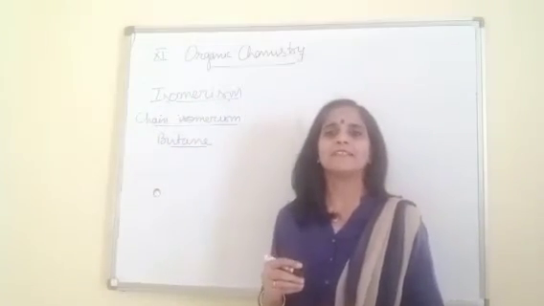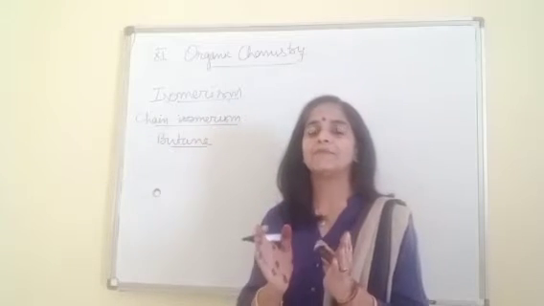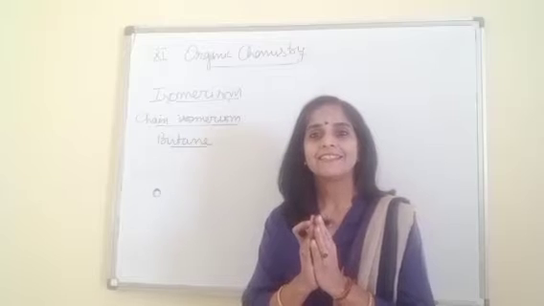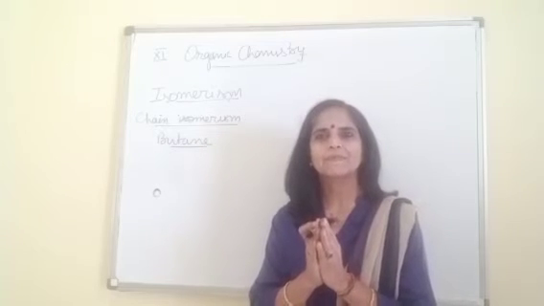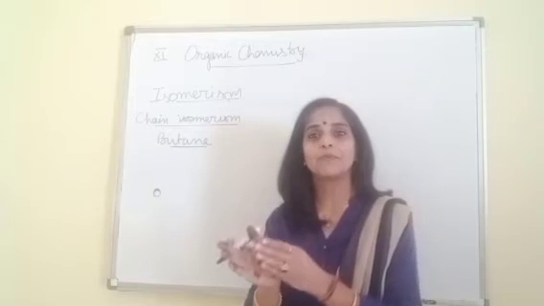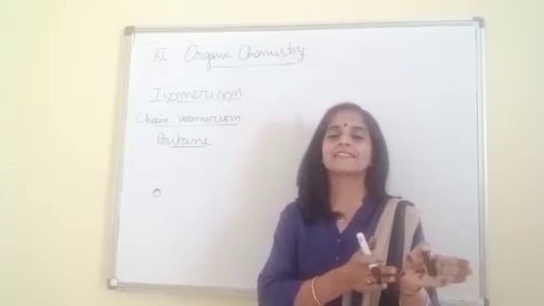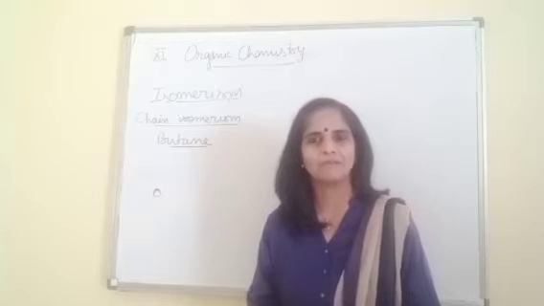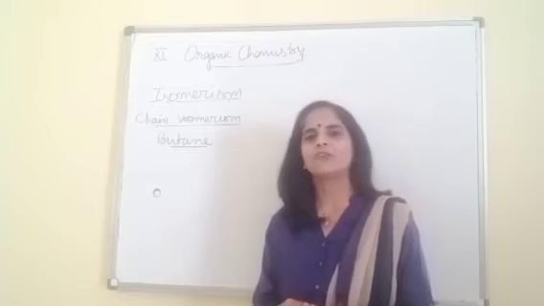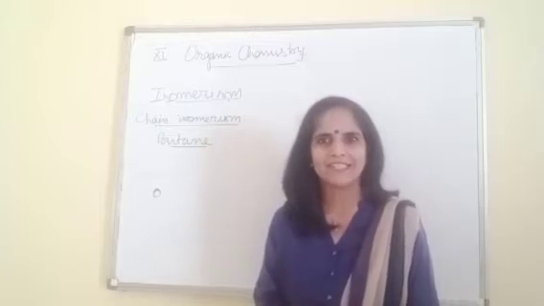Butane means a chain of 4 carbon. Till now, I think you all become very efficient in writing formulas as well as naming of compounds, organic compounds especially, because we did a lot of practice for IUPAC nomenclature.